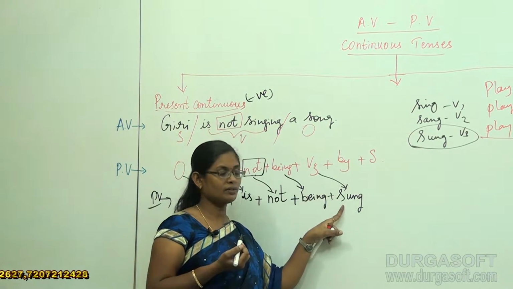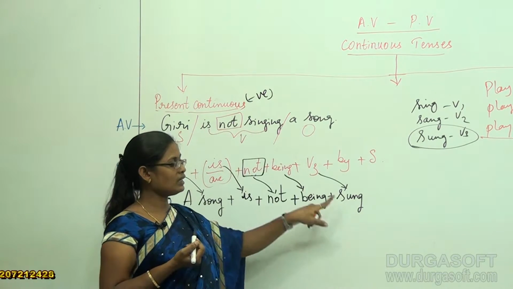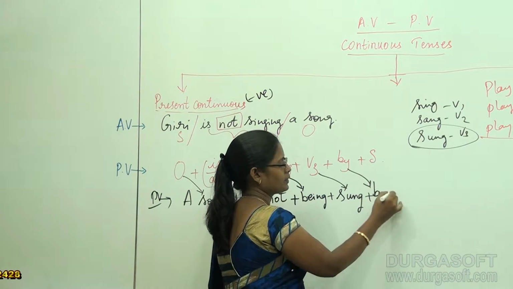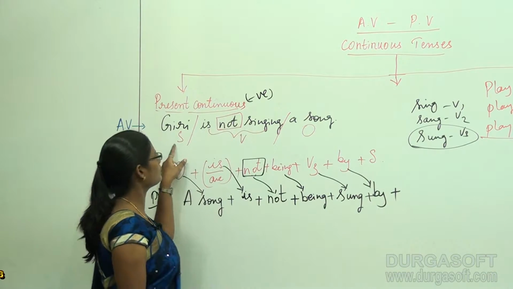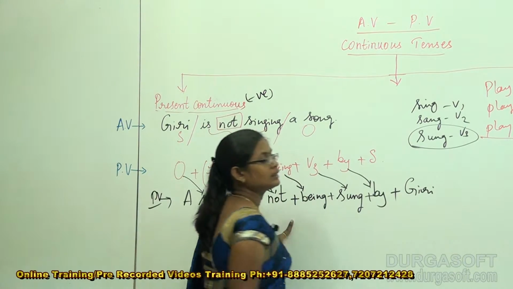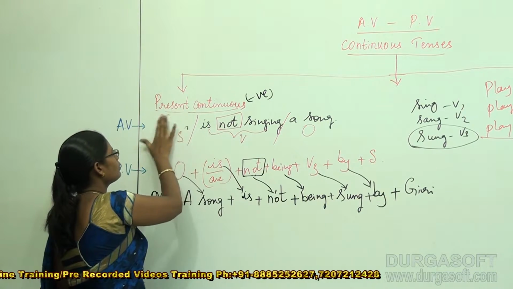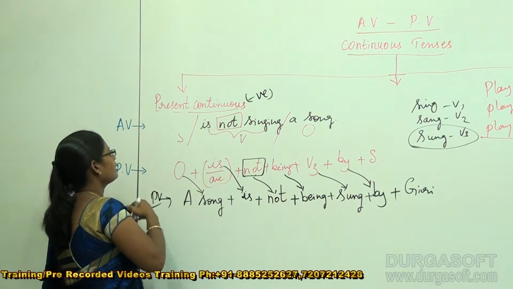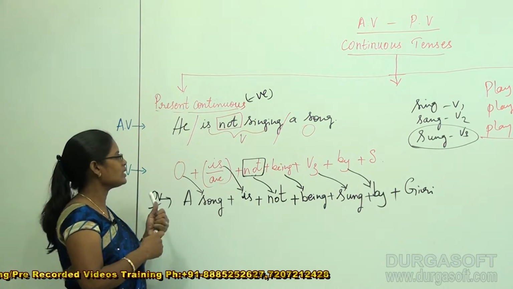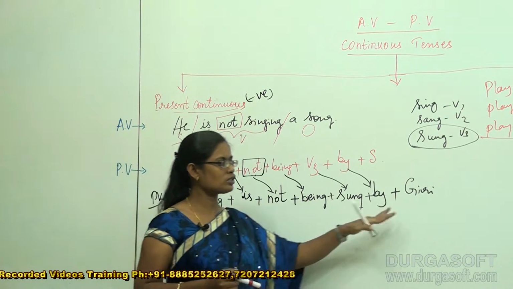Instead of V3, we have substituted sung, because the V3 form for sing is sung plus by plus subject. What's the subject that is provided? Giri. Very good. We can write Giri's name as it is, Giri. Suppose I would like to take one more subject like he, and instead of Giri, he has become my subject. Now what should I add here in place of Giri?